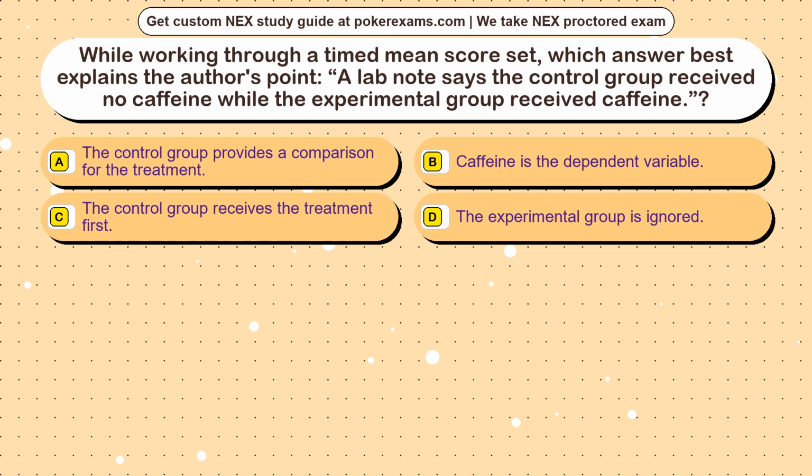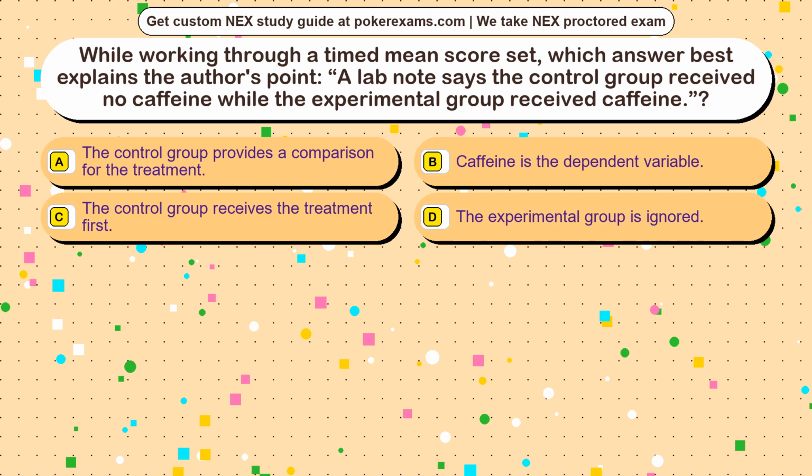A lab note says the control group received no caffeine while the experimental group received caffeine. Option A. The control group provides a comparison for the treatment. Option B. Caffeine is the dependent variable. Option C. The control group receives the treatment first. Option D. The experimental group is ignored.